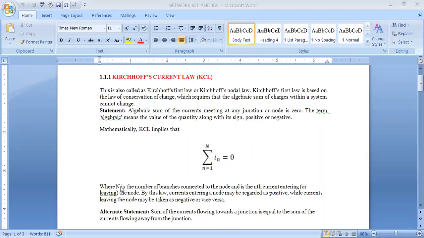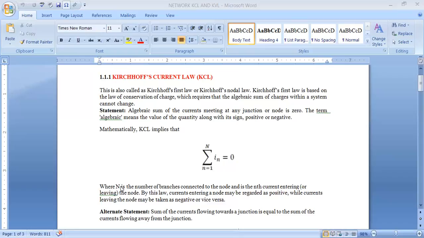First of all, this is called Kirchhoff's first law or Kirchhoff's nodal law. The other name is Kirchhoff's current law, KCL. This first law is based on the law of conservation of charge, which requires that the algebraic sum of charges within a system cannot be changed.